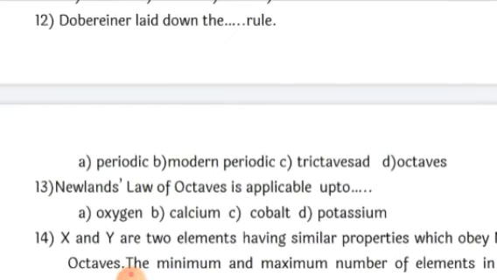So the correct answer here is triad, option number C. But here the spelling is incorrect. Spelling should be TRIAD. Okay, students, so Dobereiner laid down the triad rule.